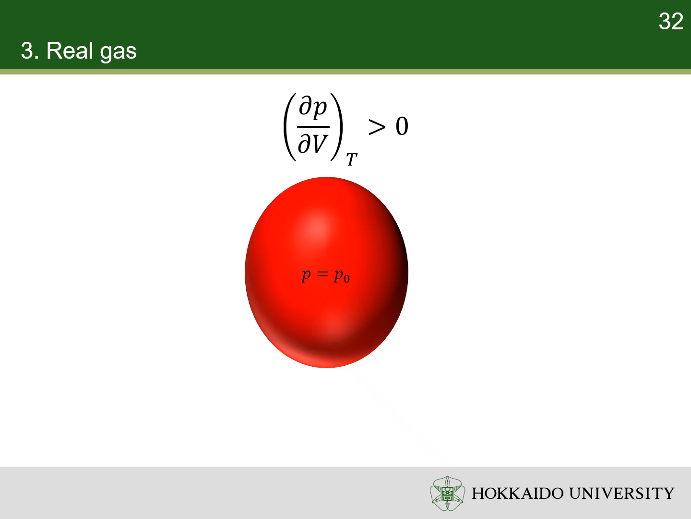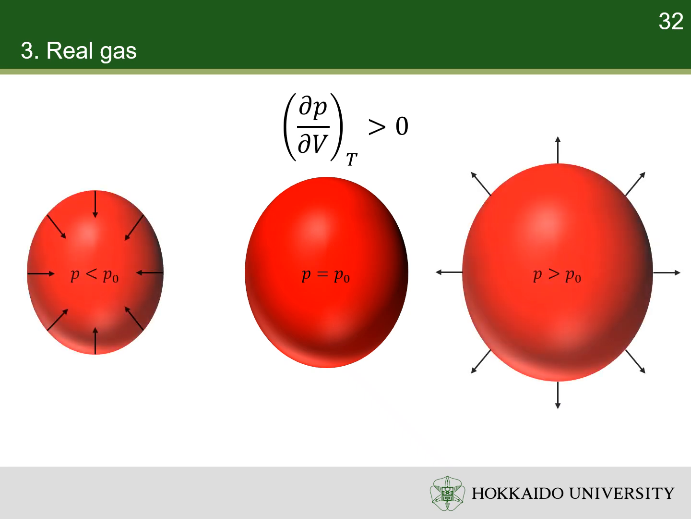In contrast, if the isotherm's slope is positive, a small fluctuation that increases volume increases pressure, which can reinforce the fluctuation, positive feedback, and drive the system away from equilibrium.